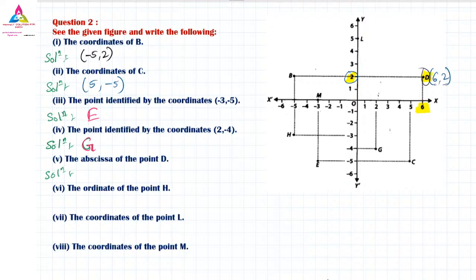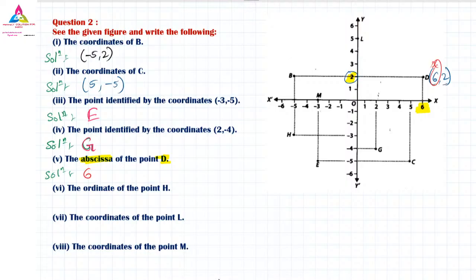Abscissa, as I already informed you, means the x value. The coordinate of D is nothing but 6 comma 2. In the question they have asked for the abscissa of D. Abscissa is nothing but the x value, which is 6. So the answer will be 6. They have not asked for the coordinate. Coordinate means you have to write both x and y. But they have asked only the abscissa, so you only have to write 6.